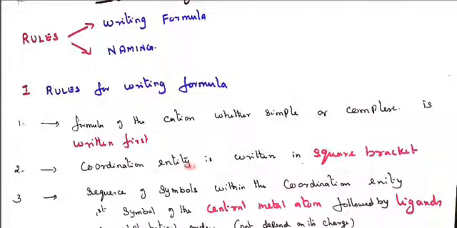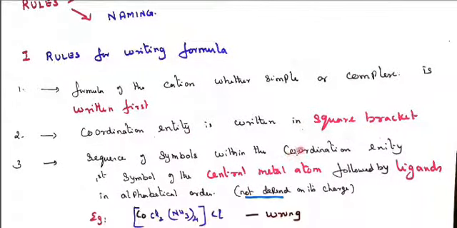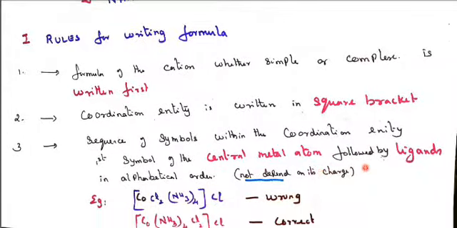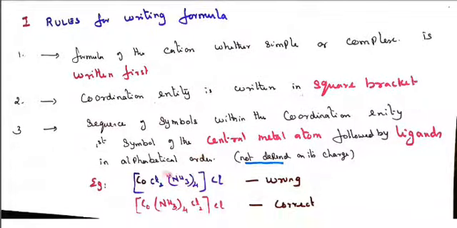Then the coordination entity is written in square brackets only. In the square bracket, there is a central metal atom and the ligands. The central metal atom is present in the square bracket, and the ligands depend upon the charge. The ligands are arranged in alphabetical order. For example, within a square bracket,